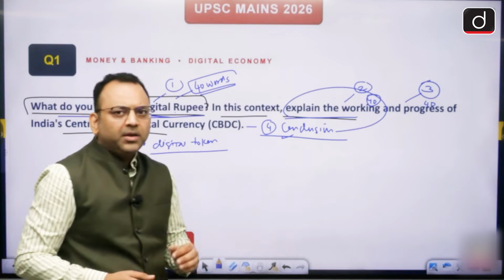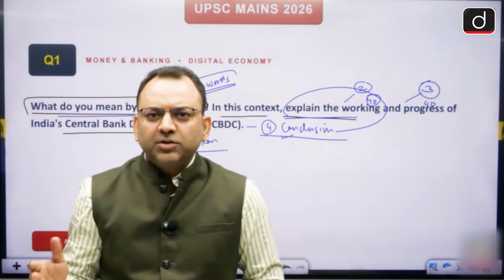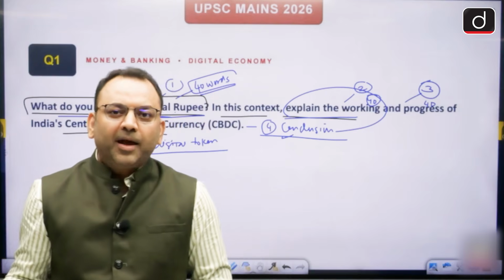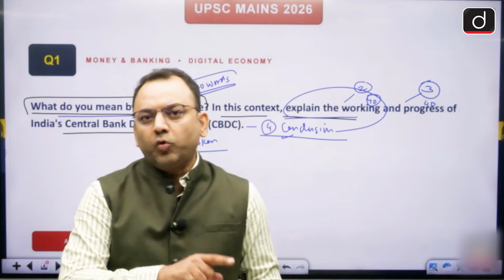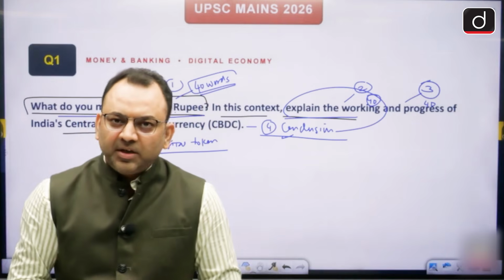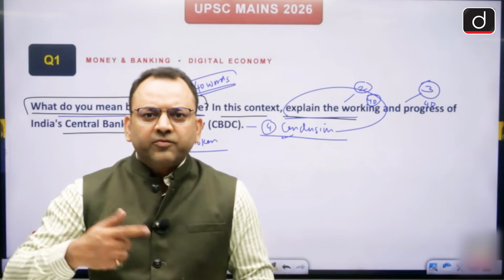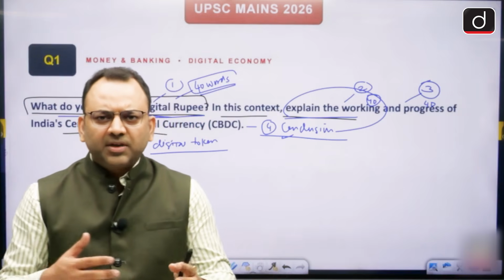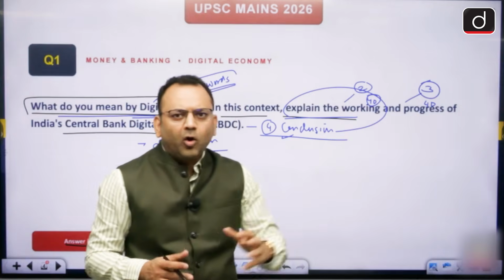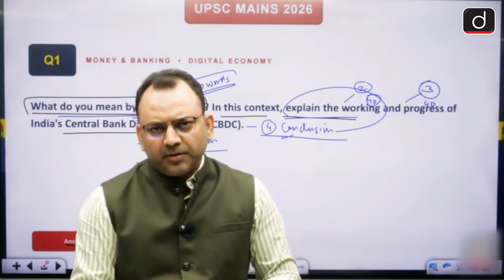So RBI issues them to the commercial banks. Those banks issue to us through their apps that are connected to our bank app. So from the bank app you make a payment and you get an equal amount of the CBDC in your wallet, that the bank is giving you, right? And from there you can make transfers from wallet to wallet, right? So this is the working, and in the progress you have to write how many transactions have been completed, what is the progress so far.